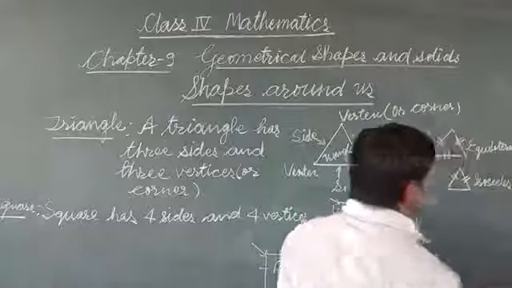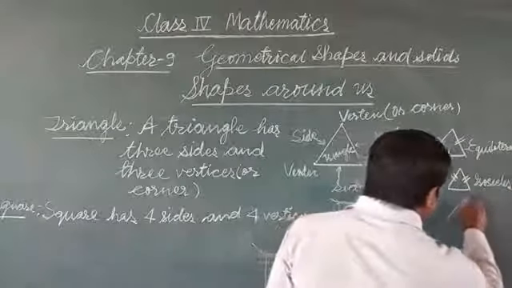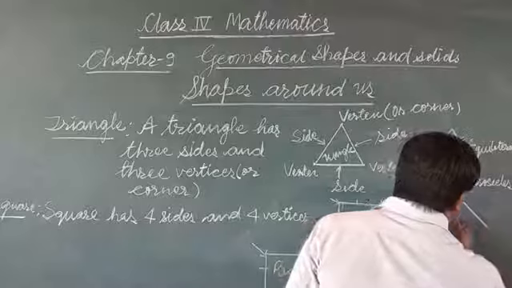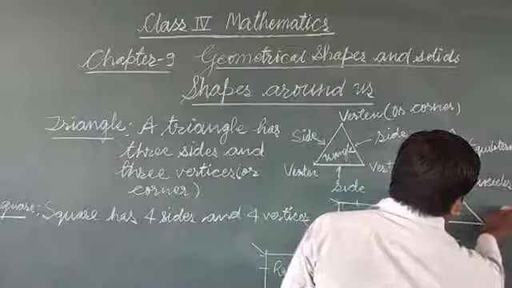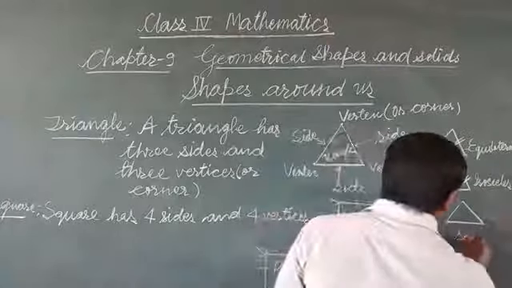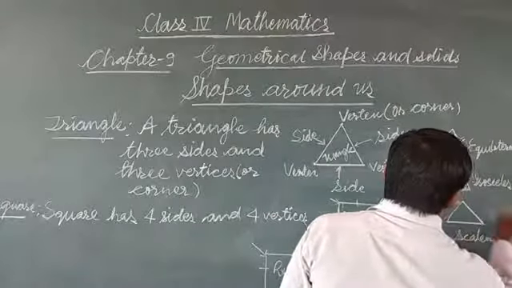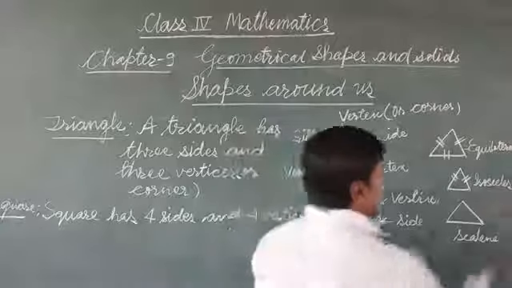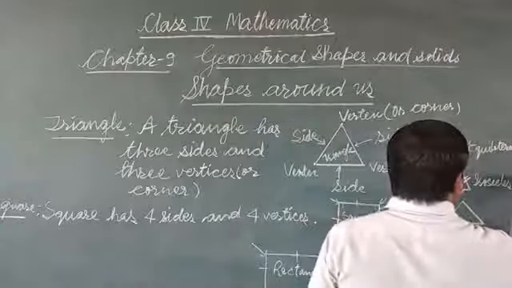And another is none of the sides of the triangle equal to each other. Then this is called a scalene triangle. A scalene triangle. Here I am drawing triangle.